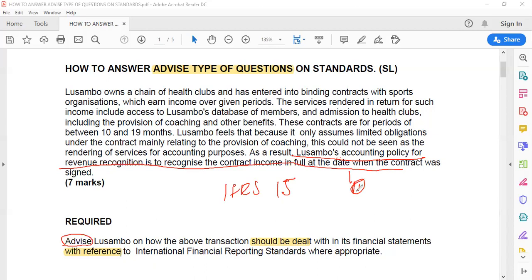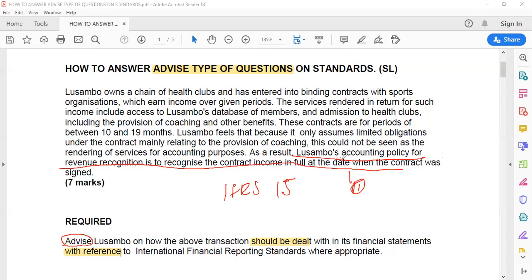Have you seen? But the examiner will not give you marks for identifying that the accounting policy is wrong because he knows it is wrong. That is why he has put it in the scenario for you to see. What the examiner wants is your advice on how this could have been done or how it can be done better next time. That is what is going to give you marks. So it is important to be careful when you're dealing with the standard.